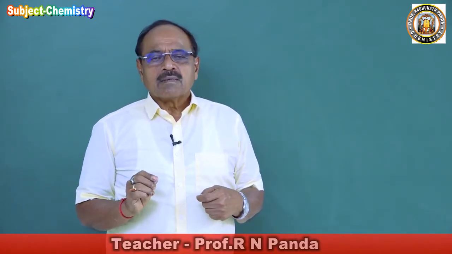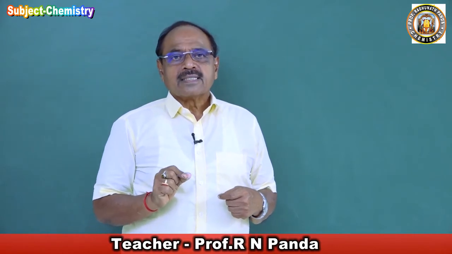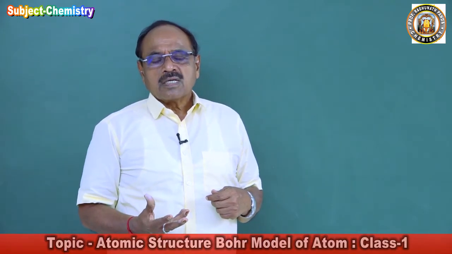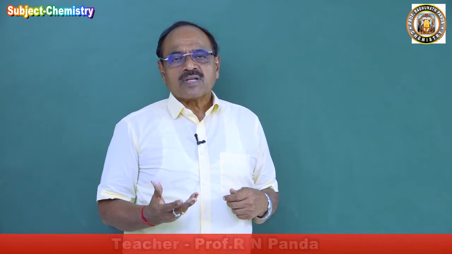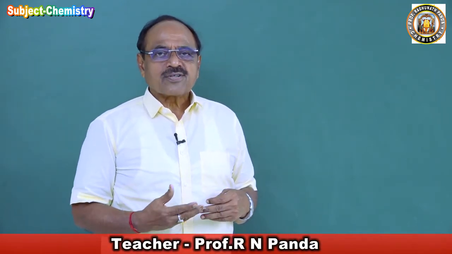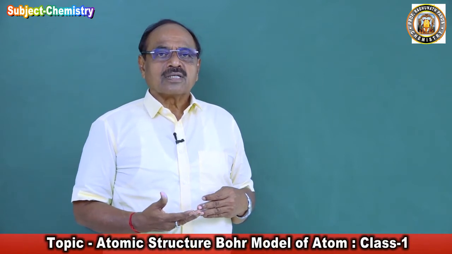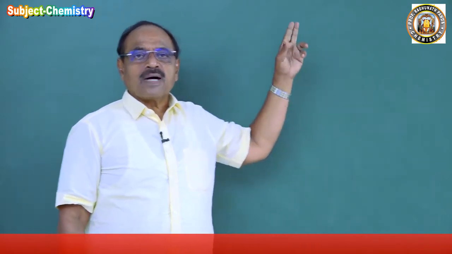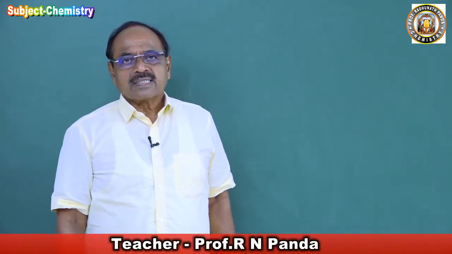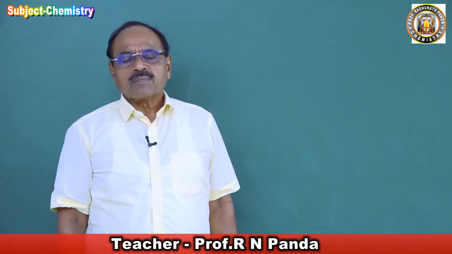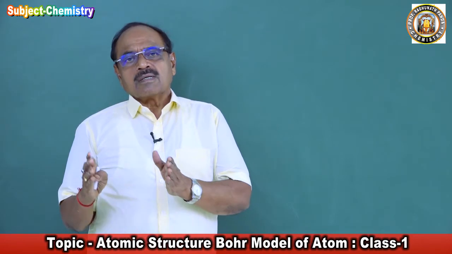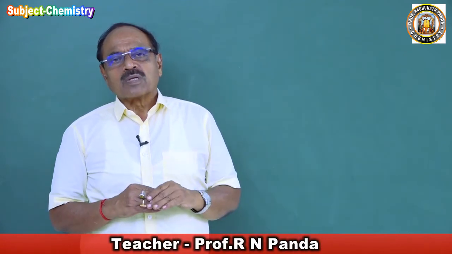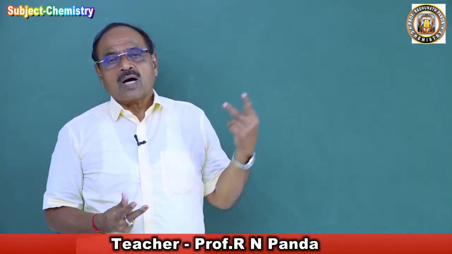Not only that, by the Bohr model of atom he could calculate the capacity of shells, the radius of an orbit, the energy of an electron, the velocity of an electron, and could perfectly explain the hydrogen spectrum. Hence, this Bohr model of atom was widely accepted. Till today, whatever postulates Bohr has taken, with proper modifications, all elementary calculations are made by the Bohr model of atom. So, what is that Bohr model of atom? Now we are going to study.